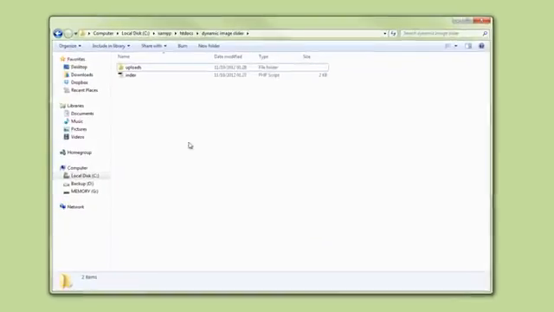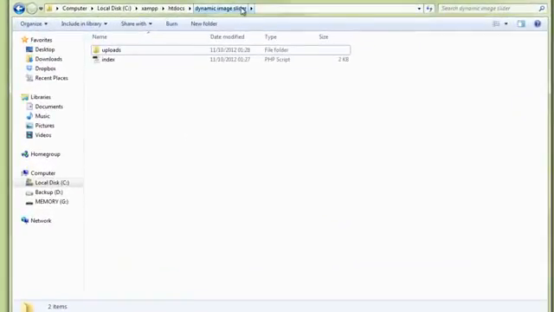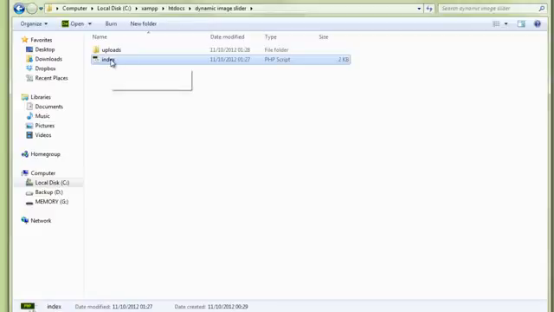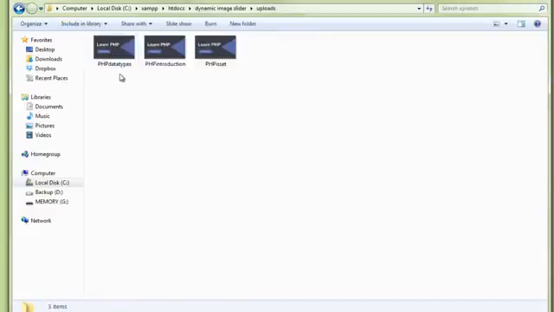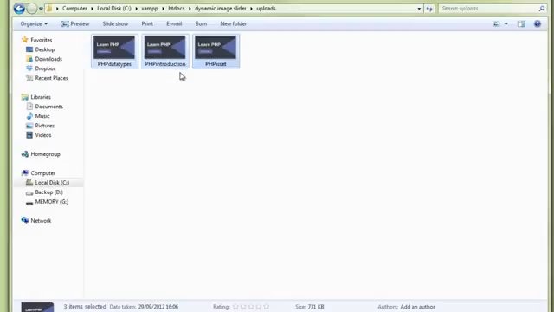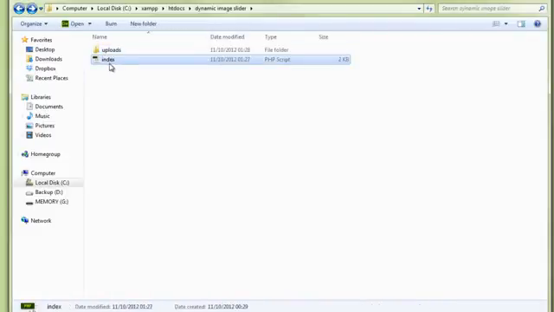So you can see within the htdocs I've created a new folder called Dynamic Image Slider, which has one folder named Uploads and one file named index.php. Now within this folder Uploads, it just contains 3 images. You can see that I've used these images as thumbnails on my previous videos, but I'm just using them as an example.